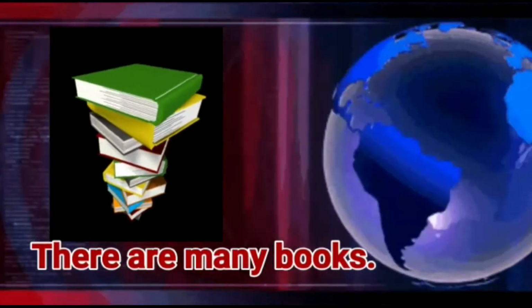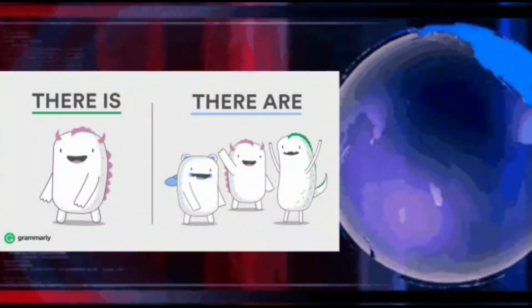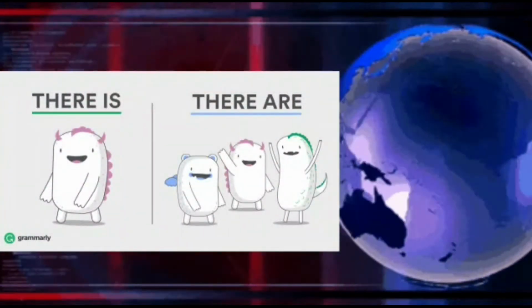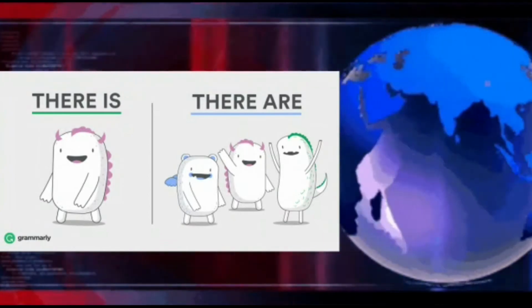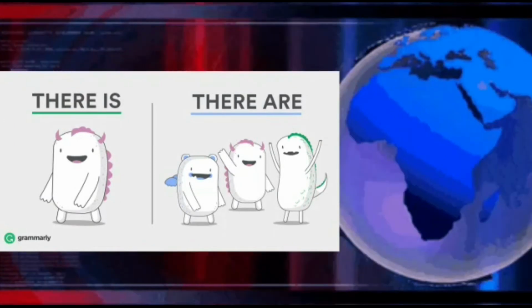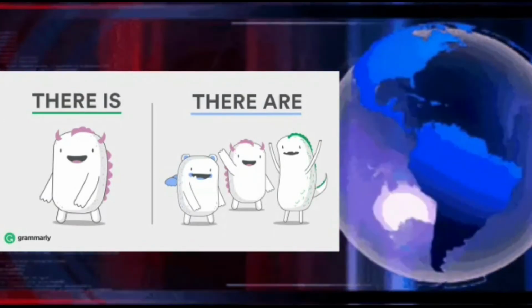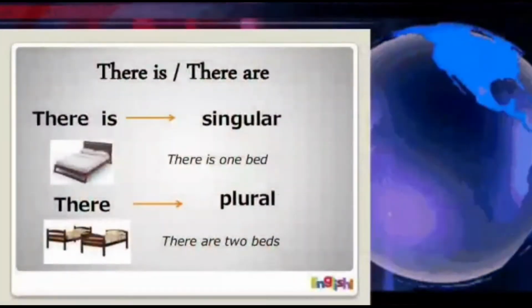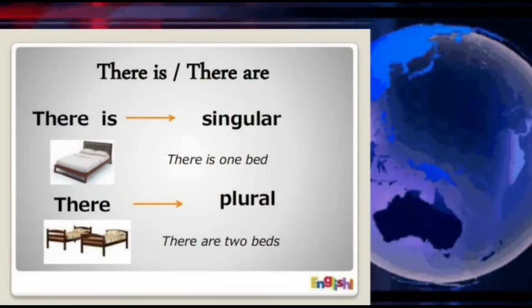So what is the difference between one and many? If there is only one, if there is a singular, we say there is. If there are many, more than one, we say there are. Okay, understood? If there is only one, we say there is. And if there are many, we say there are.